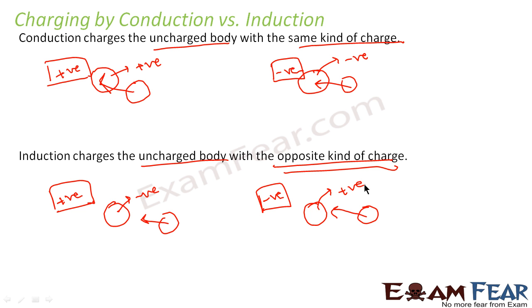Now that we have discussed what is electric charge, how do we charge objects, and the three different ways of charging, that is rubbing, conduction and induction, it is time to discuss the properties of electric charge. What are the basic properties that an electric charge exhibits?